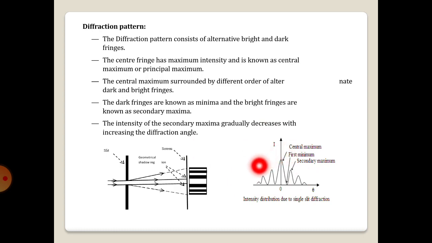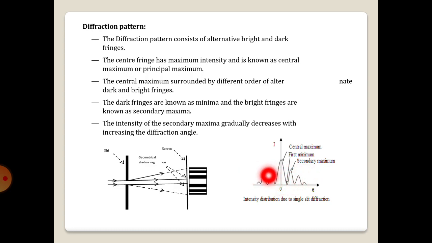Here is the intensity distribution curve for the diffraction pattern. Here is the central maxima, which is formed due to the rays proceeding in the same direction as that of the incident light rays. This central maxima is surrounded by a few narrow bands on either side, which are alternately bright and dark fringes on the screen.